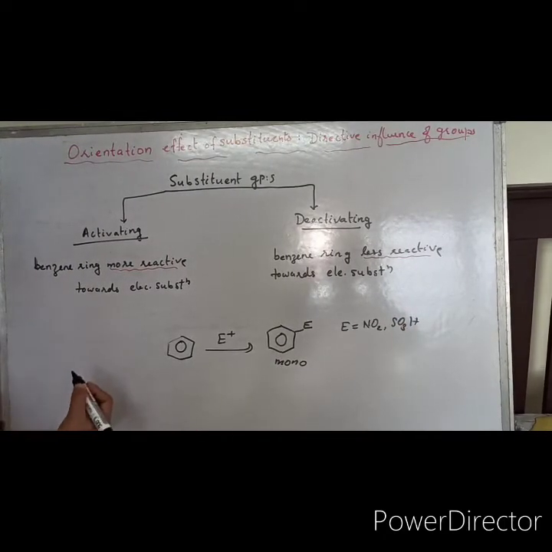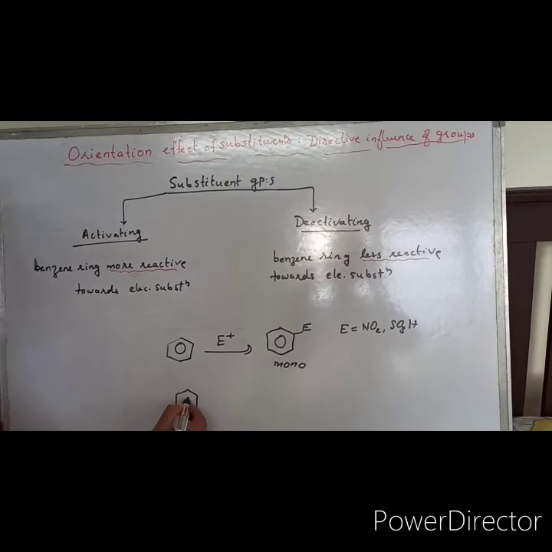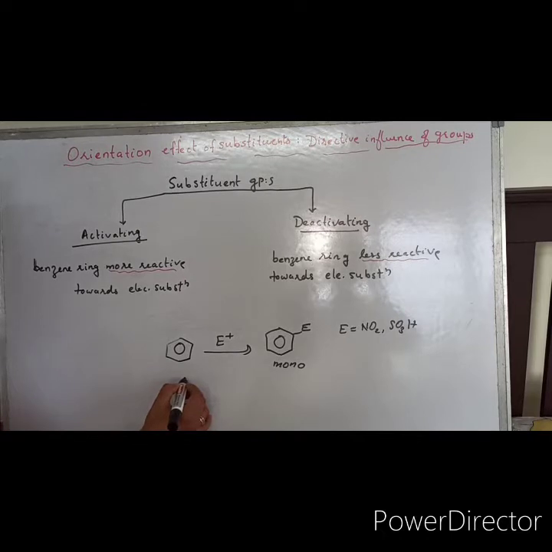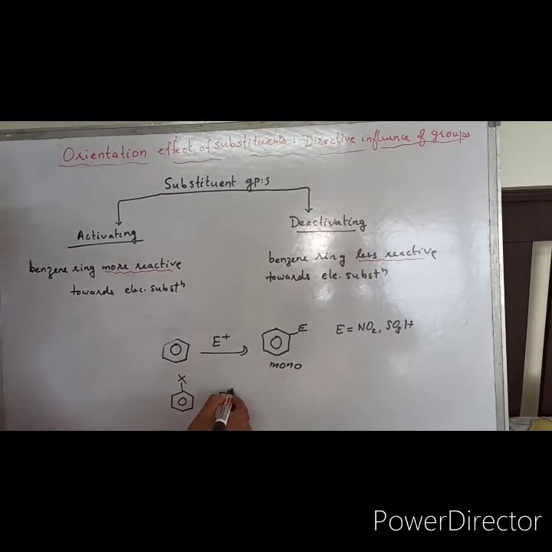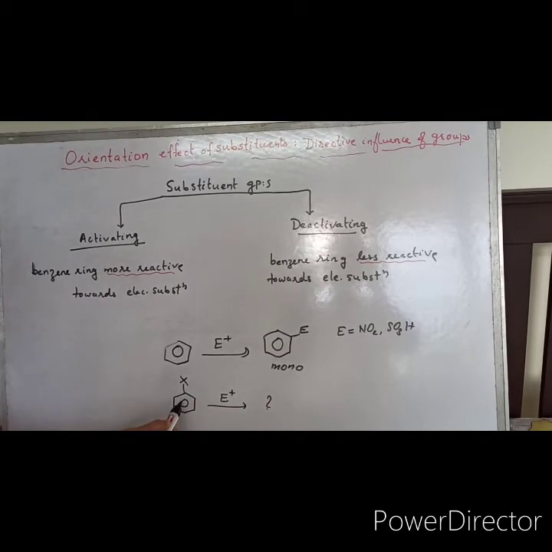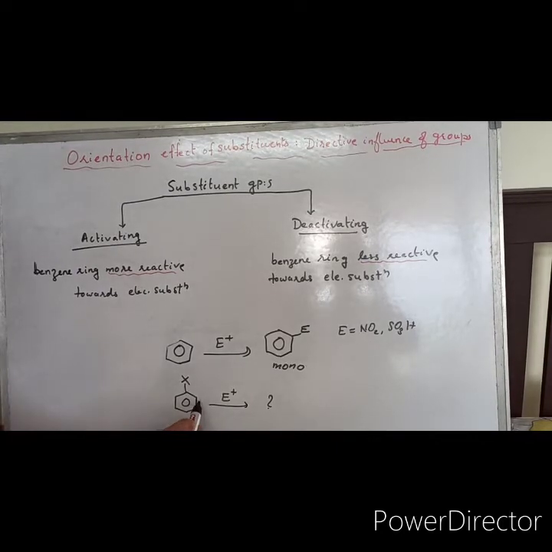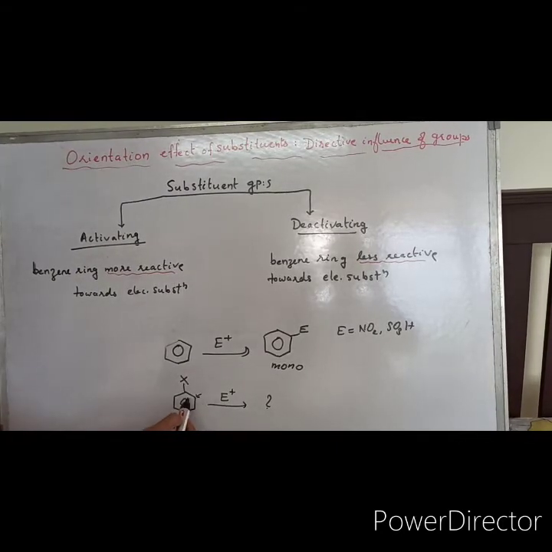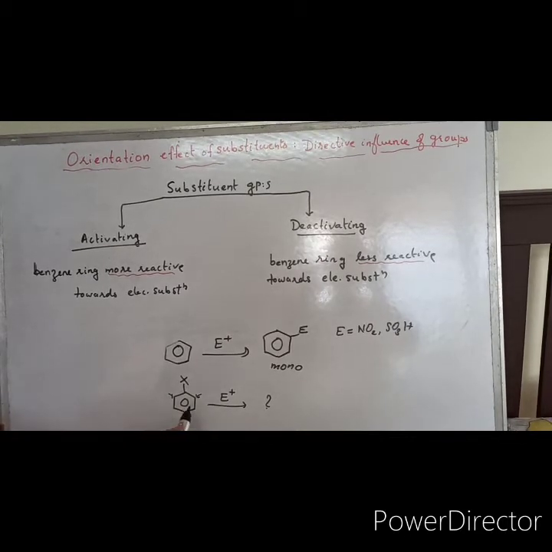Now in this video we are discussing what the nature of the products will be if a group is already substituted on the benzene ring. What would be the product? If a substituent is already present on the benzene ring, the incoming electrophile can go to the ortho, meta or para positions. There are three possible ways to occupy the electrophile.